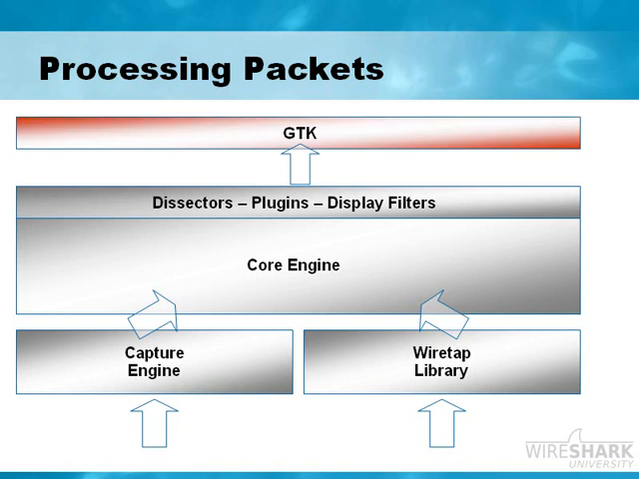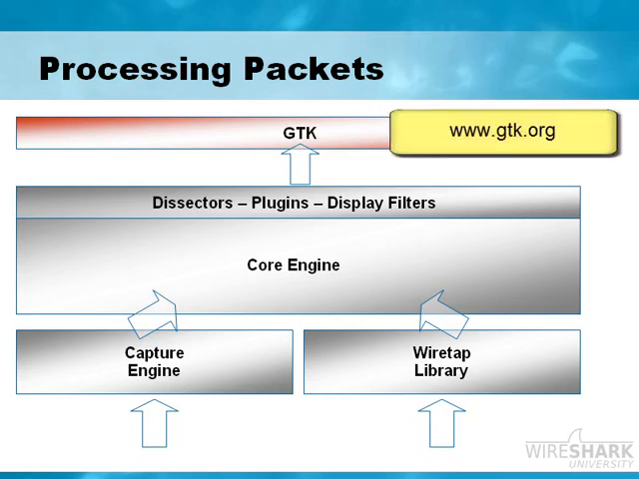Now, the biggest part of Wireshark that makes it different from tcpdump or Snoop or something like that would be the graphical interface. Wireshark uses GTK, which is the GIMP toolkit, and that is a multi-platform toolkit for providing that interface. GTK offers a complete set of widgets for developing a GUI interface for all sorts of projects. You can find more information about GTK online at www.gtk.org.